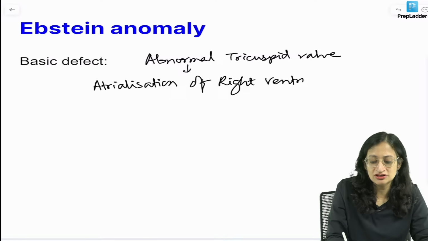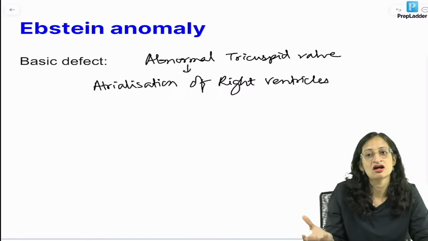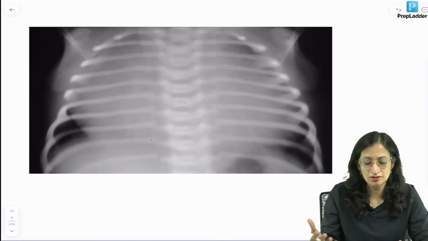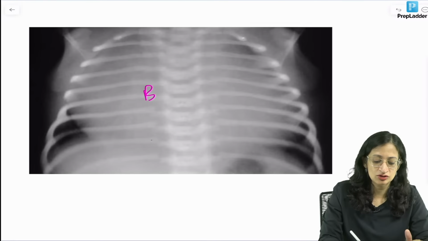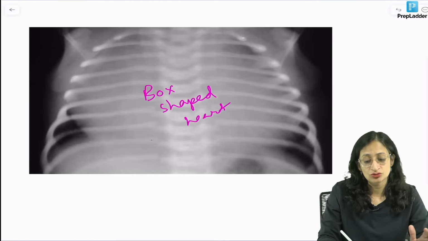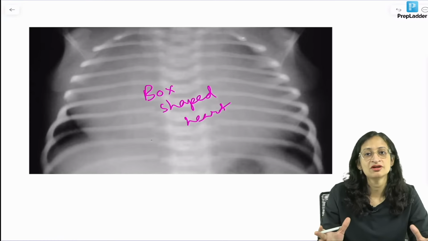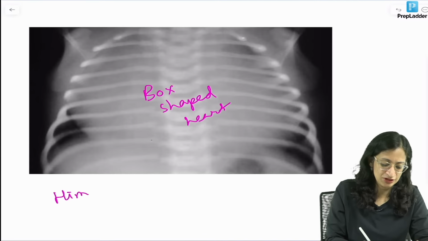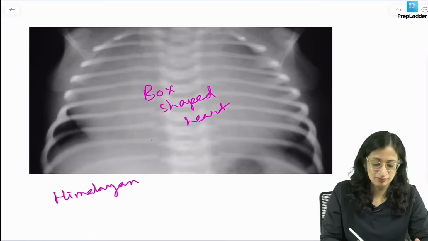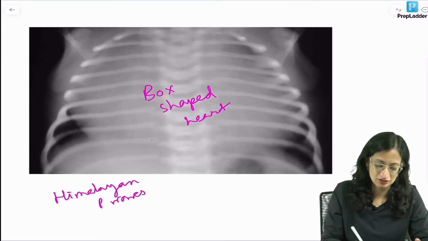Okay, and all the chambers of the heart are hugely enlarged, especially the right atrium. Because all the chambers of the heart are hugely enlarged, what will happen? You get a box shaped heart. You can see the cardiac shadow is huge, right? It's the box shaped heart. And on ECG, you can get tall and broad P waves. You can get Himalayan P waves on ECG, P waves looking like the Himalayas.